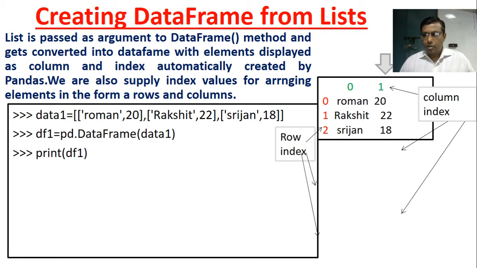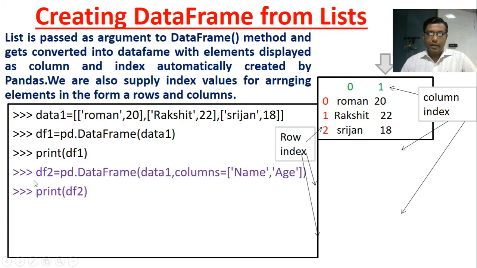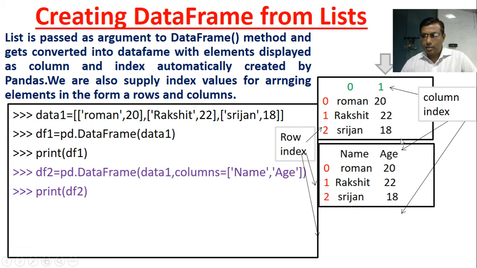Look here, column index and row index. Next, if you want to make data frame 2, pd dot DataFrame, data 1 is the same here, and columns name and age, meaning we have changed the column index to name and age. And if we print df2, you can see there the column index has changed from 0 to name and 1 to age, meaning we have specified the column names, and the row indexes are 0, 1 and 2.